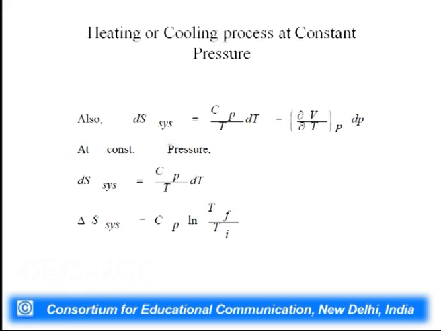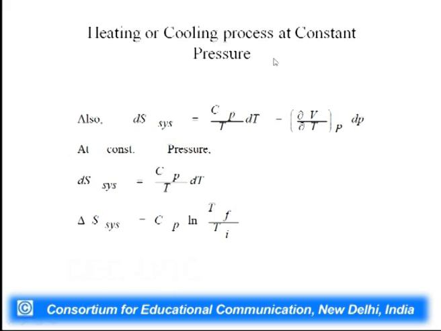Now, suppose heating and cooling is not taking place at constant volume, but at constant pressure. In that case, how to calculate delta S? Again, we remember the second equation which we derived for dS system: Cp dT by T minus del V by del T at constant P dP.